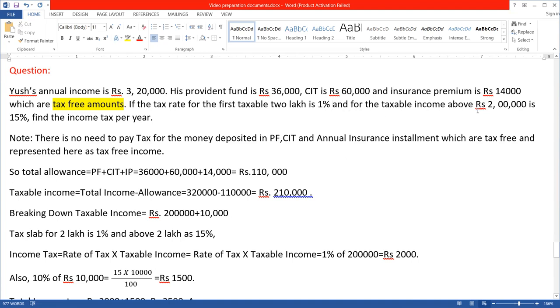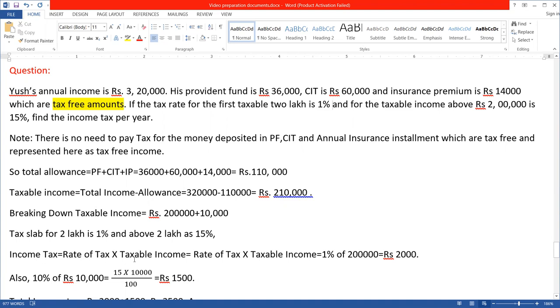So we have to break down this taxable income into two parts, because it is saying in the question that it's 1% for 2 lakh, and next directly to the second slab, 15% for the remaining amount. So 2 lakh 10,000 means 2 lakh plus 10,000. So the tax slab for 2 lakh is 1%, and above 2 lakh is 15%. So let's break it down and see.